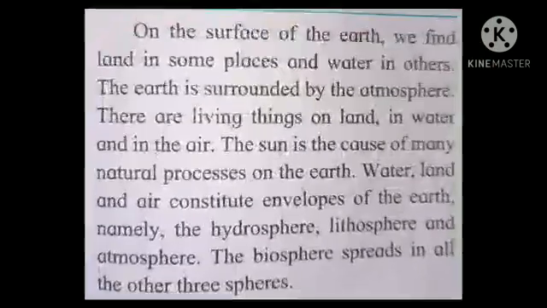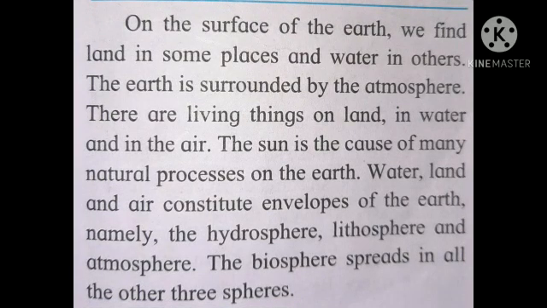First over here I'll read and then I'll explain you all. On the surface of the earth, we find land in some places and water in others. The earth is surrounded by the atmosphere. There are living things on the land, in water, and in the air. The sun is the cause of many natural processes on the earth. Water, land, and air constitute envelopes of the earth, namely the hydrosphere, lithosphere, and atmosphere. The biosphere spreads in all other three spheres.